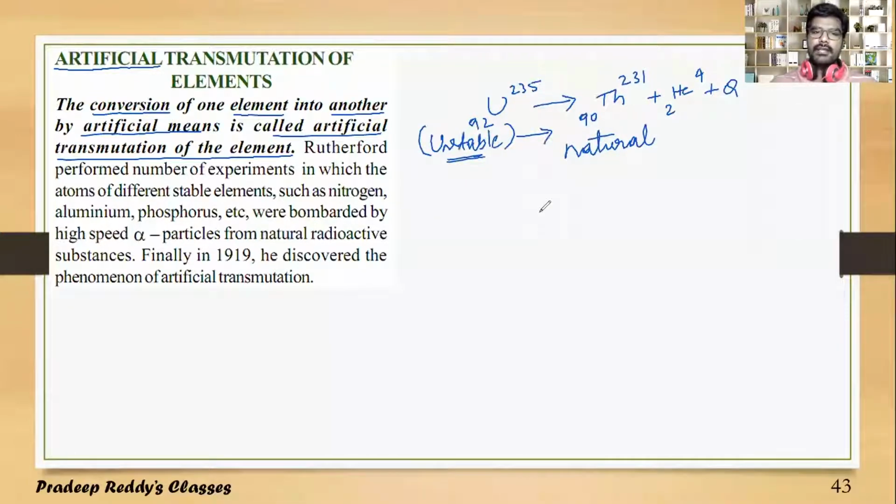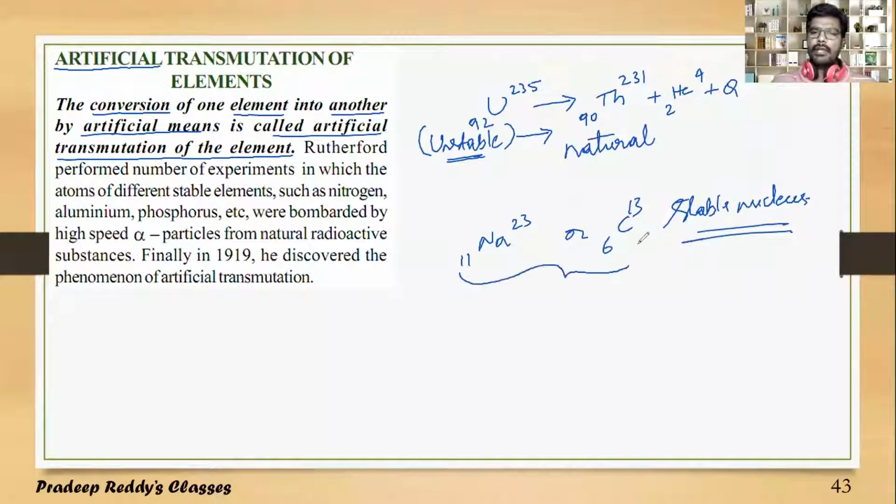What happens if you are considering a stable nucleus? If you are taking a stable nucleus like sodium 11-23, or you can take C 6-13, these are stable nuclei, and they are lighter elements.